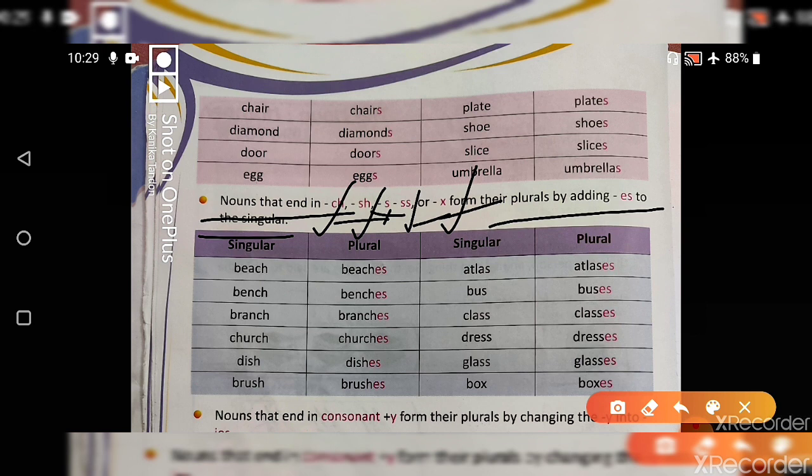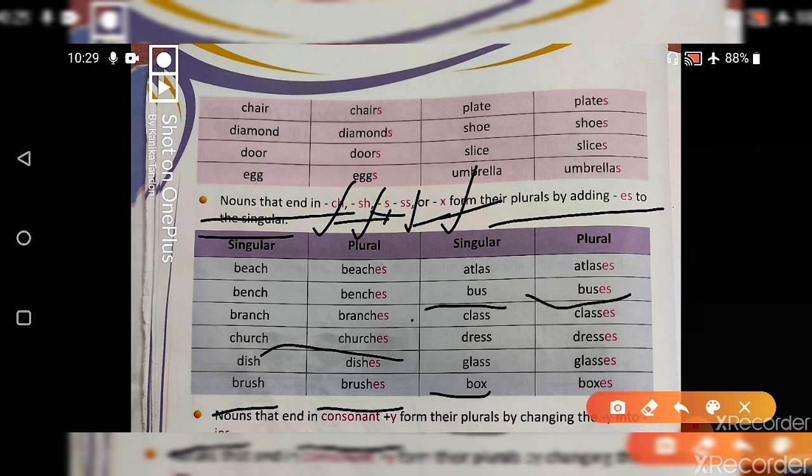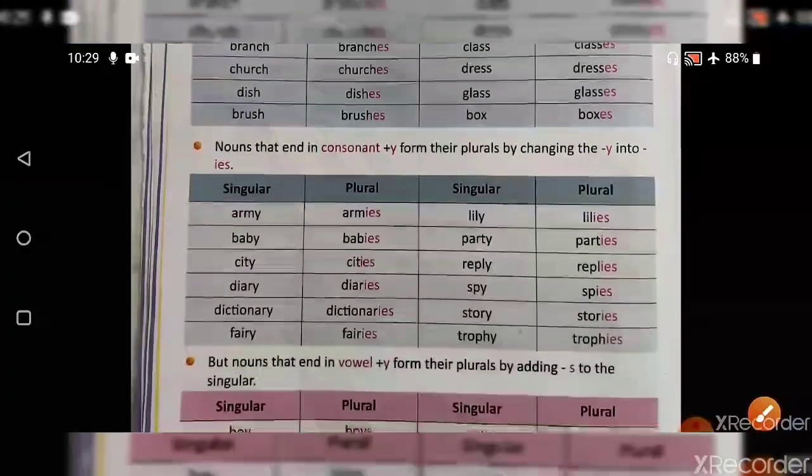For example, beach, with ch at the end, becomes beaches. Church, ch at the end, becomes churches. Brush, sh at the end, becomes brushes. Bus, s at the end, becomes buses, and box, x at the end, becomes boxes. Okay, understood? Coming on to the next one.